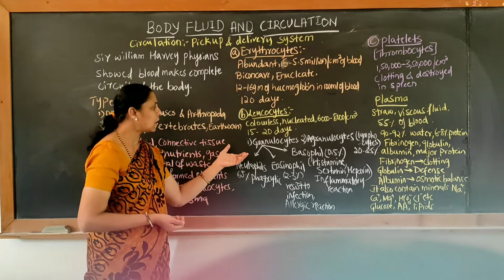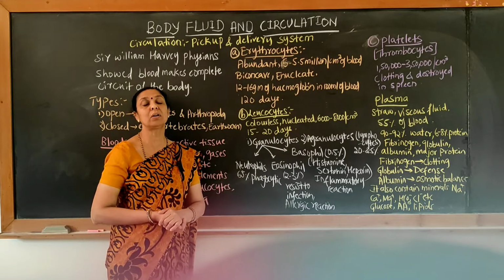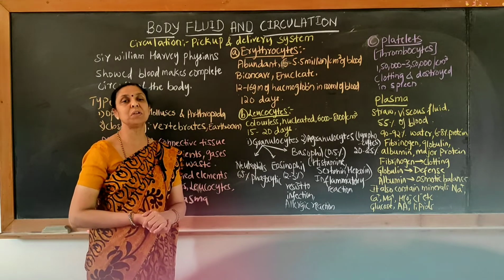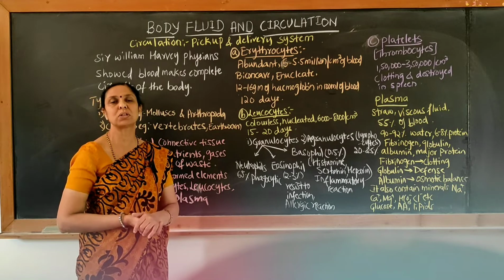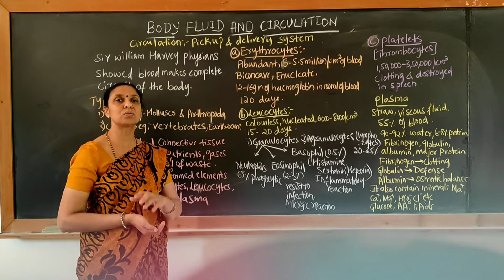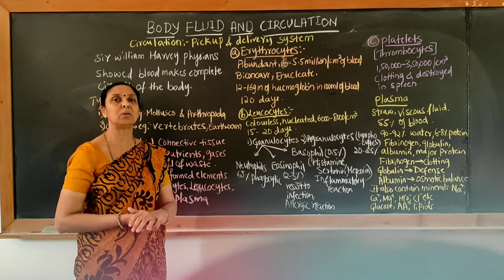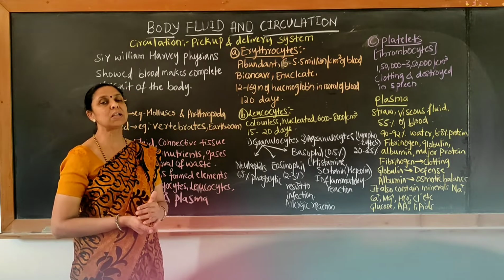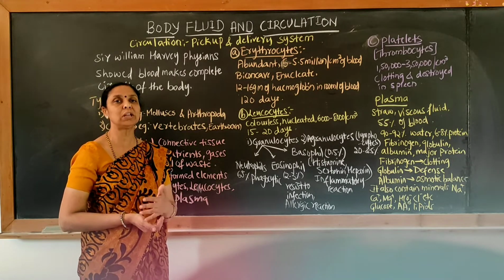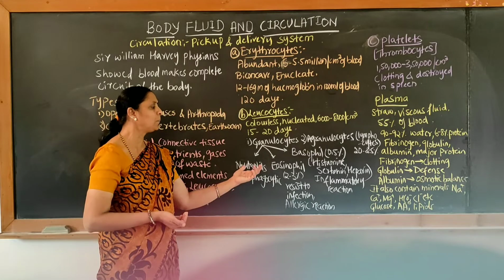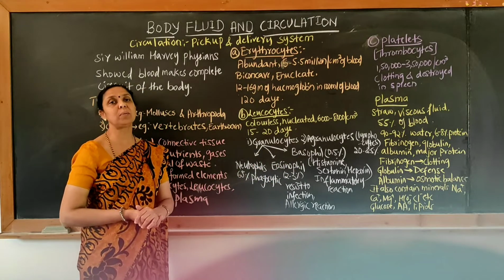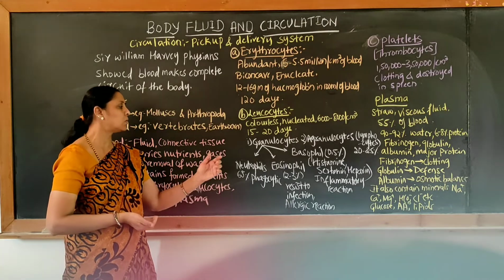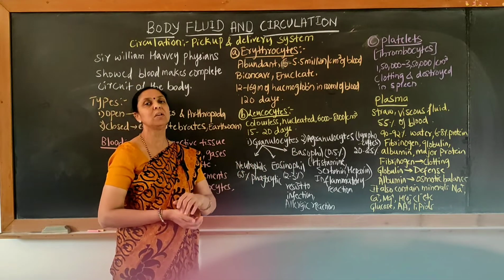Moving on, leukocytes can be broadly classified into two types: granulocytes and agranulocytes. Granulocytes means the presence of granules in the cytoplasm, whereas the absence of granules is called agranulocytes. Granulocytes are further classified into three types: neutrophil, eosinophil as well as basophil, depending on the staining property.